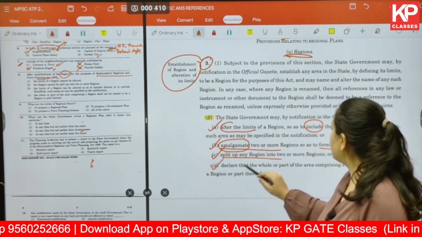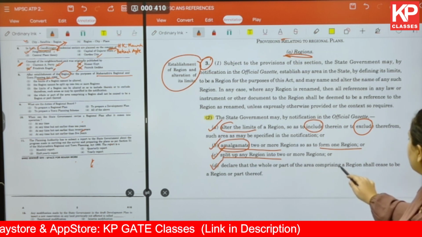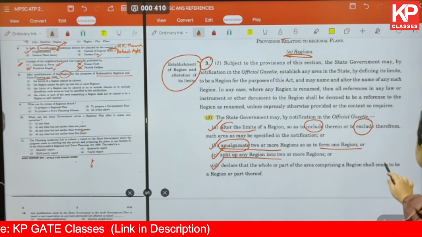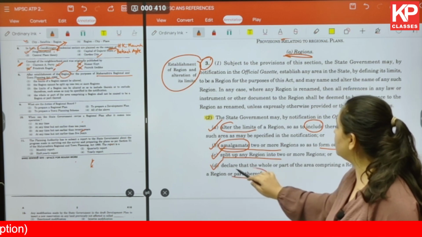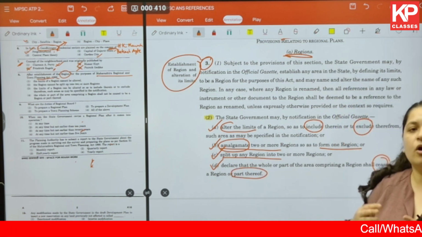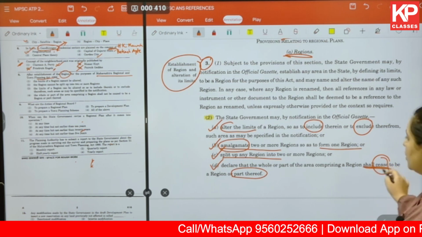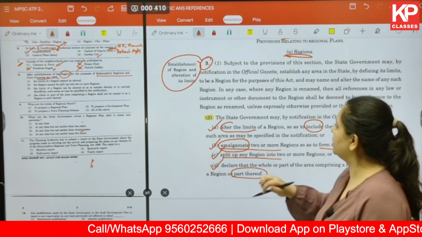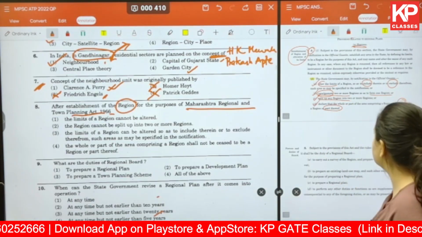The third one is declare that the whole or part of the area comprising a region shall cease to be a region or part thereof. So any region or a part of that particular region shall cease to be a region, discontinue to be a region. All of these provisions have already been given in this particular section.